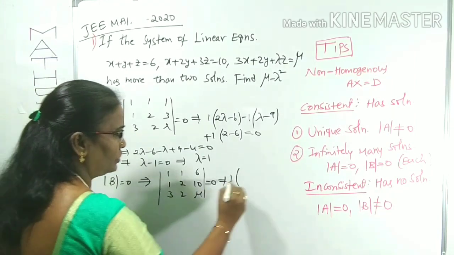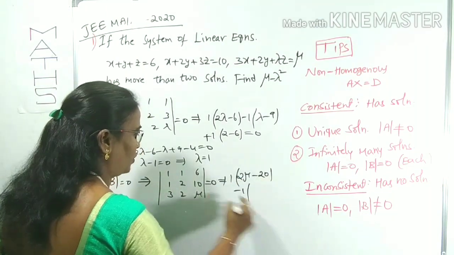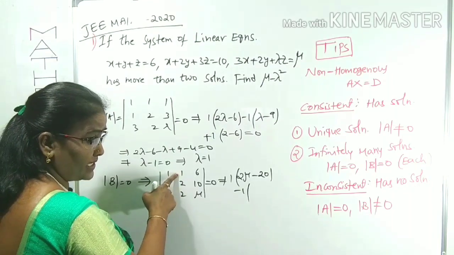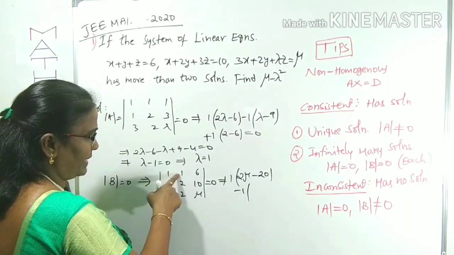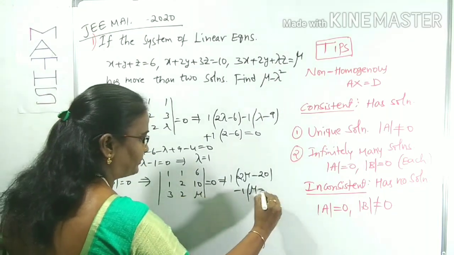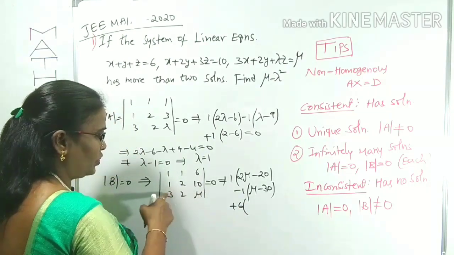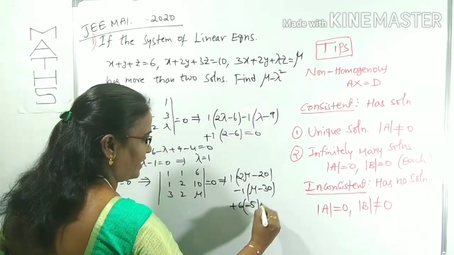1 into 2 into mu, 2 mu, minus 20, with minus 1 into mu, minus 30. Here you can change the sign, you already know very well. Next, plus 6 into 2 minus 6 is minus 5, equals 0.